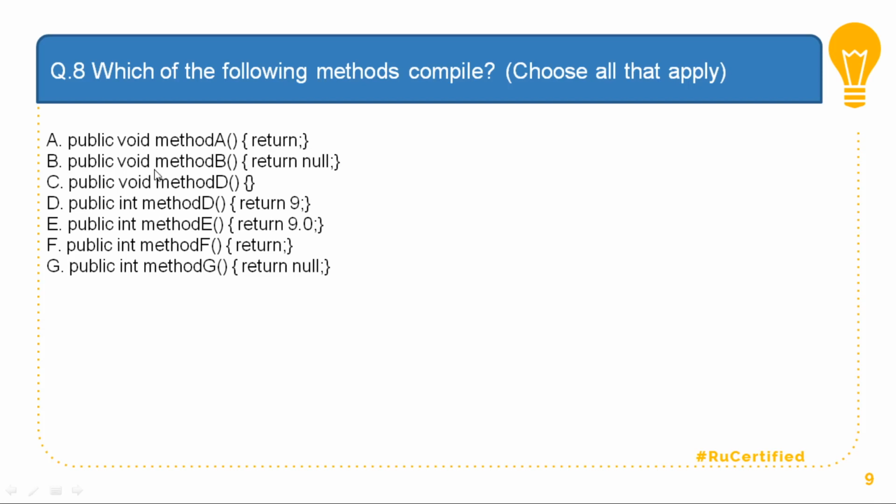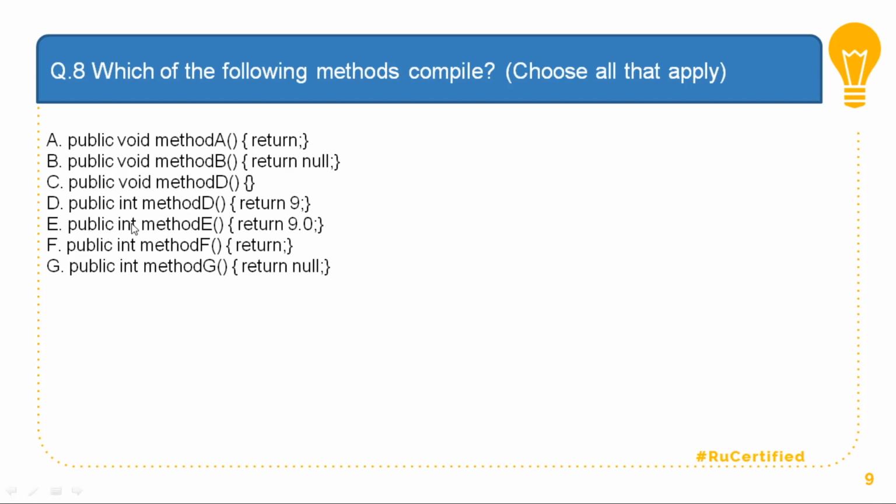B is incorrect because null is not returning a void. You're returning null, that means you're not returning a void. So B is wrong. C is correct because I'm not returning anything. D is int and I'm returning 9, which is okay. So correct options as of now are A, C, and D.